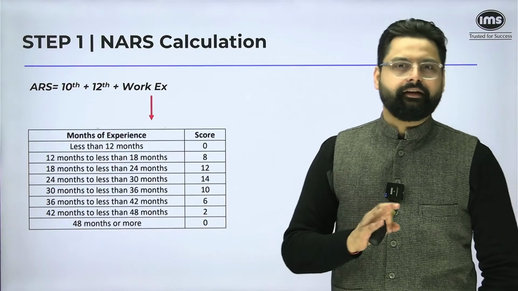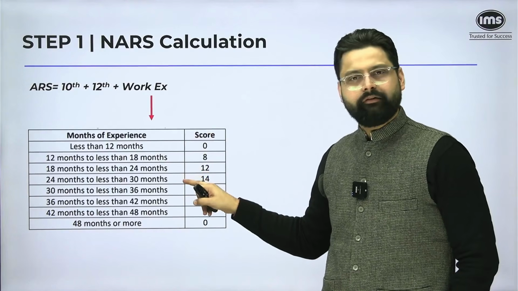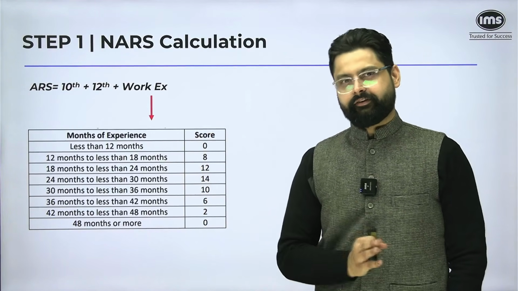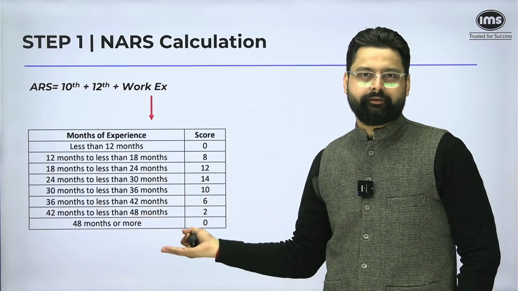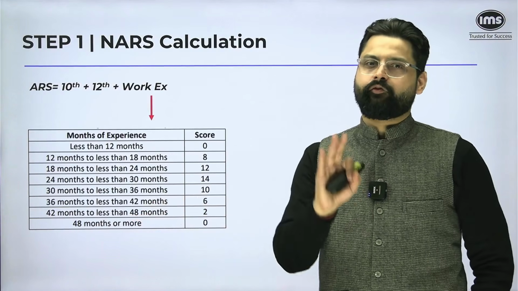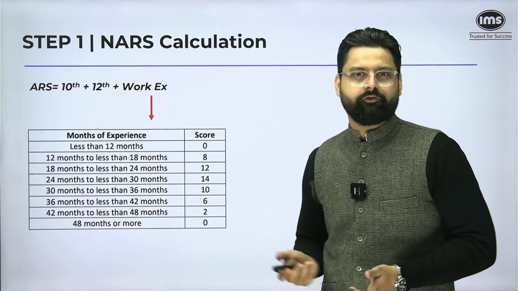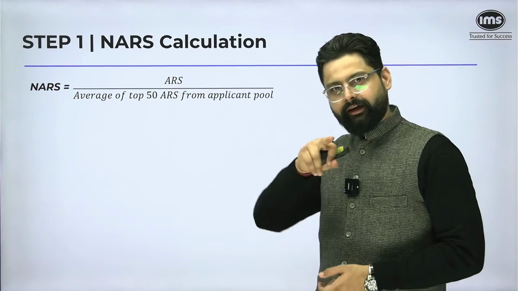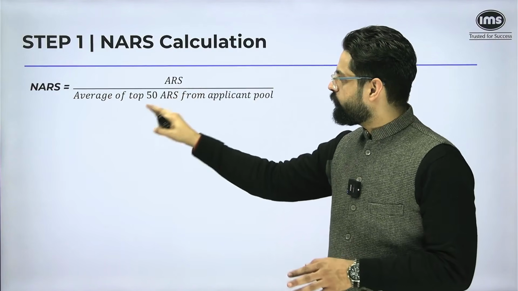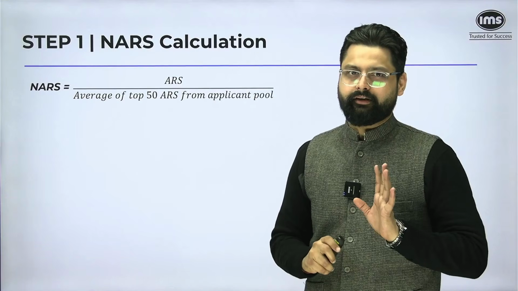Like all the other IIMs that we have discussed so far, you can see that up to a particular level, the score will increase. In this case, it is 30 months. And after that, it gradually reduces. And in this case, it is 48 months. 12 fours are 48, which means after 4 years of work experience, you do not get any work experience score for IIM Shillong. How to calculate NARS? Your ARS divided by the average of top 50 ARS from the applicant's pool. This is how they calculate that.